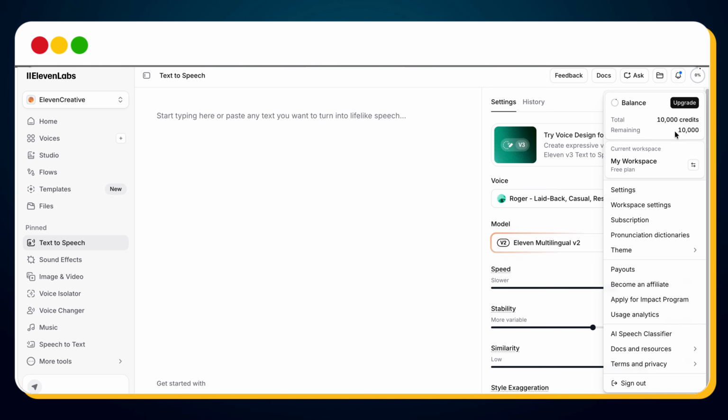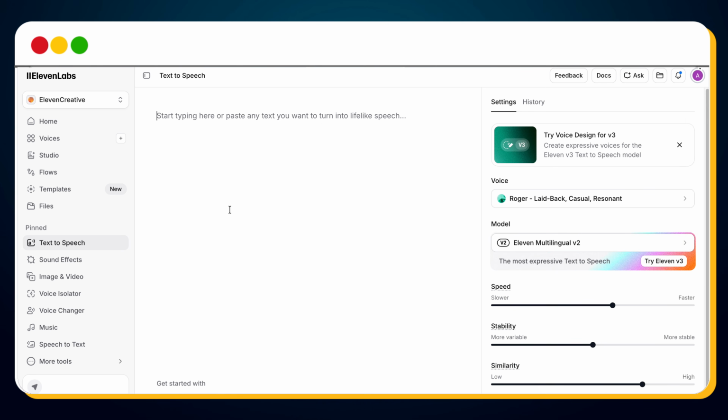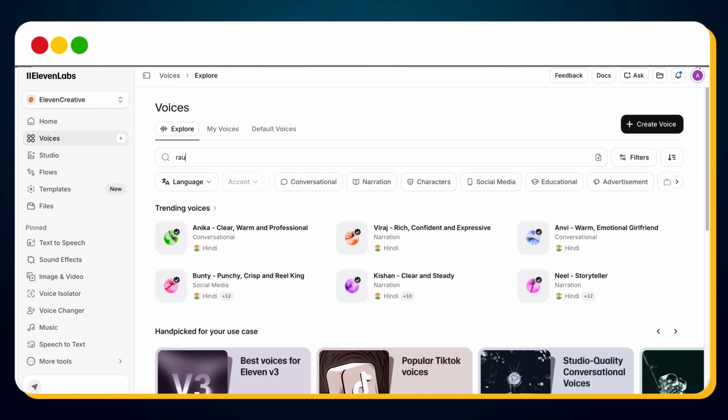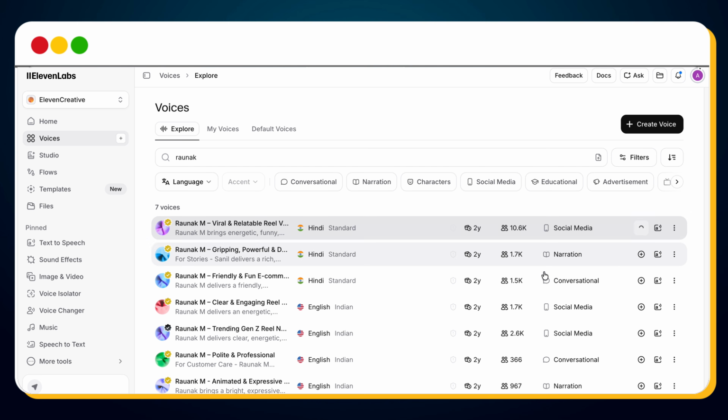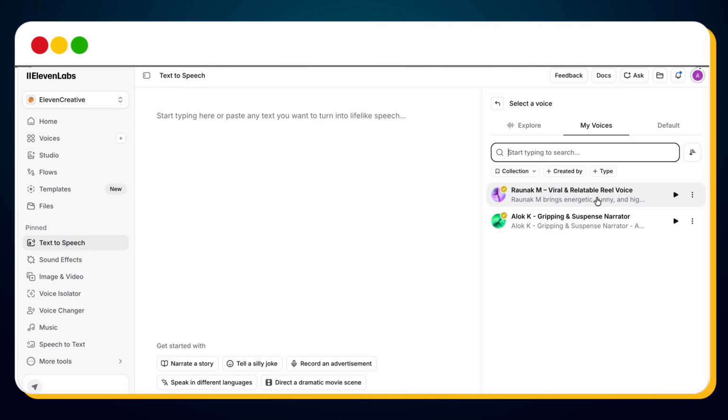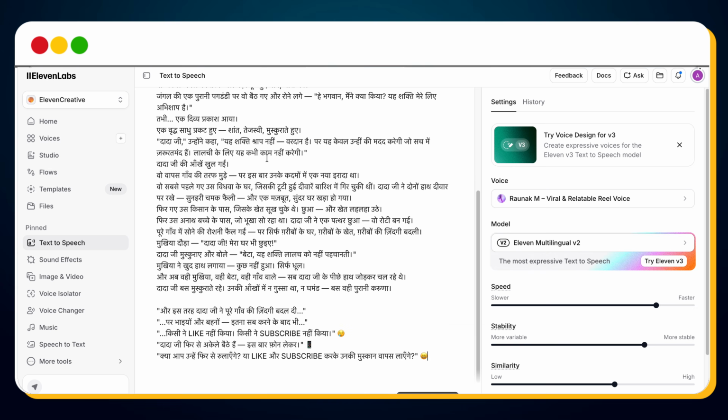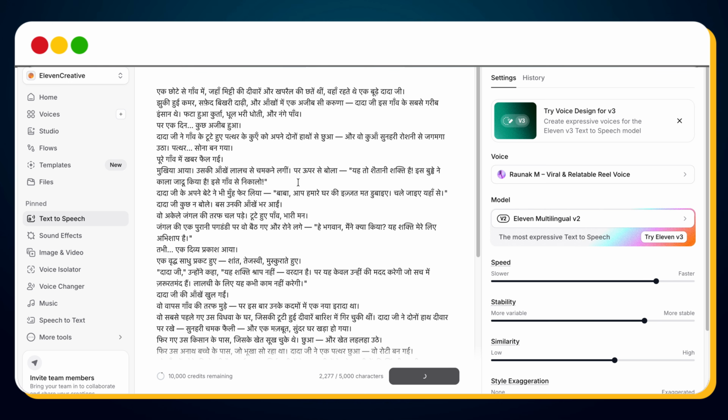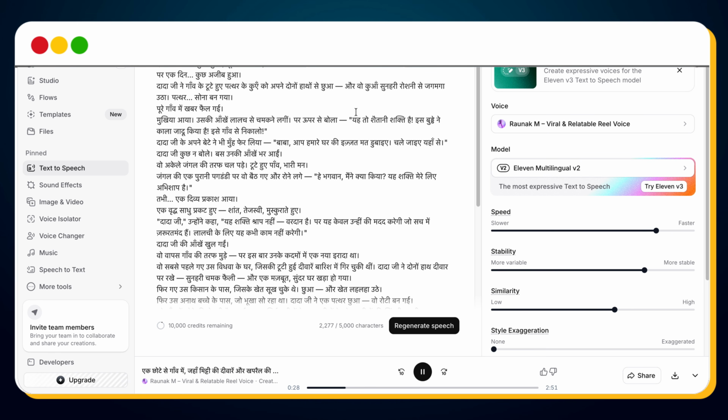Even the free plan provides 10,000 monthly credits. Open voices, search for Raunak, add the viral real voice to your library. Open text to speech, select Raunak, paste the complete script, click generate. Within seconds, the voiceover is ready. Download the audio file, but raw AI audio isn't enough.